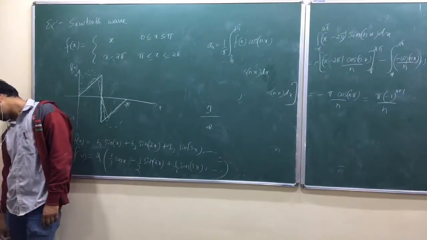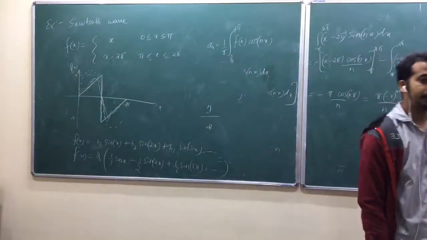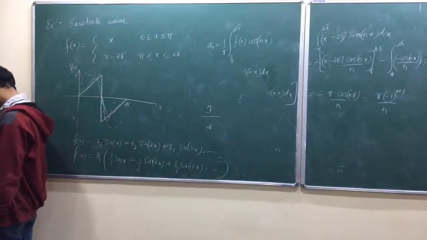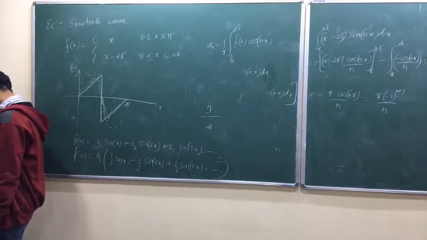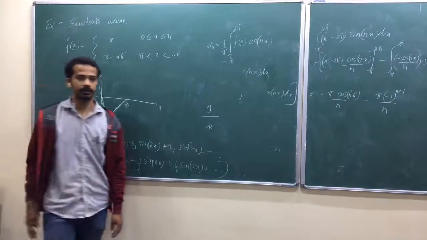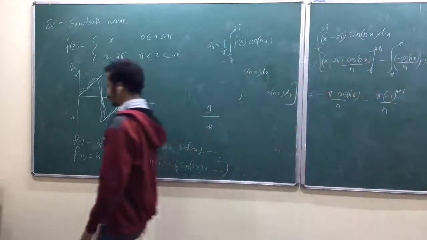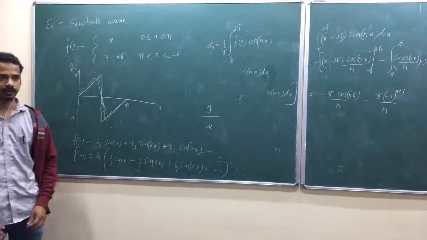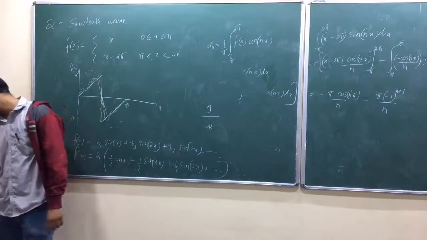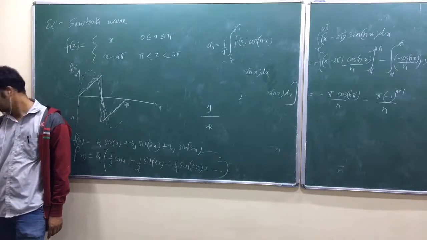all the curves pass through the average of these two values. Average of these two values means the average of plus pi and minus pi. I mean 0 in this case. The average of plus pi and minus pi is 0 here. All the curves pass through the average of these two values, so that is 0.